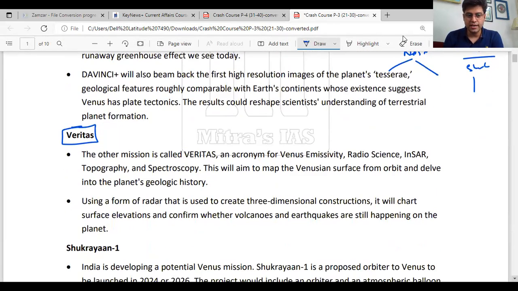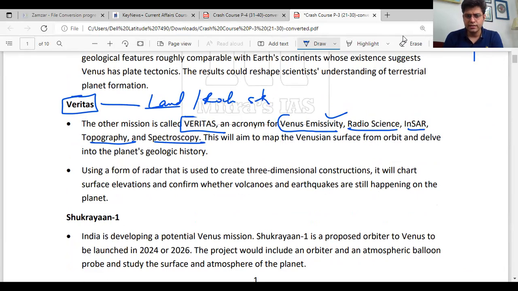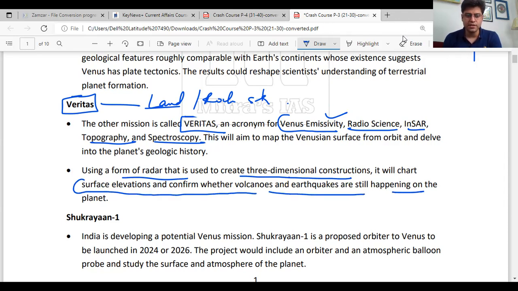So Veritas, on the other hand, is an acronym of Venus Emissivity, Radio Science, InSAR, Topography and Spectroscopy. By default, I can understand it is about land, rock structure, right? It uses a form of radar to create 3-dimensional reconstruction. It will chart surface elevations and confirm whether volcanoes and earthquakes are still happening on the planet or not, right?